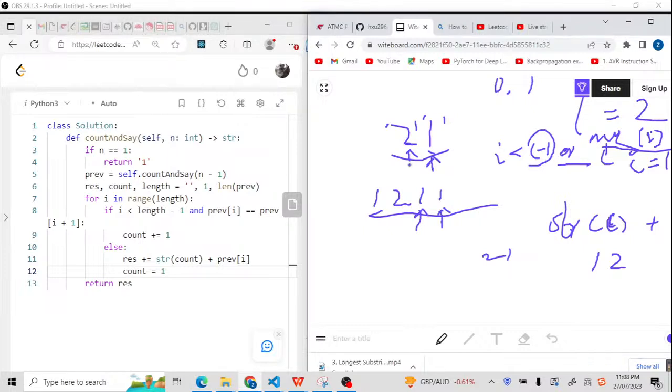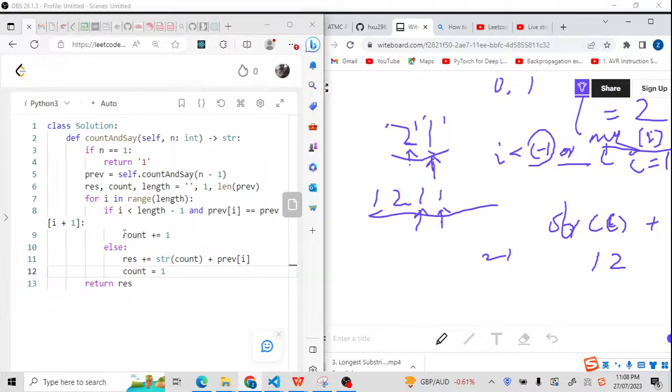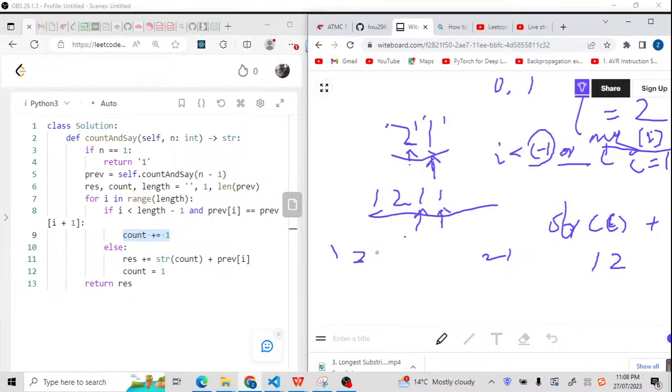After that, we are going to go to index 1. When it goes to index 1, this 1 is definitely not less than the length minus 1. So we are not going to execute this line, but continue to execute that line. So after 1, 2, we are going to plus a string of 1, 1. So this is the result. But what about this one?